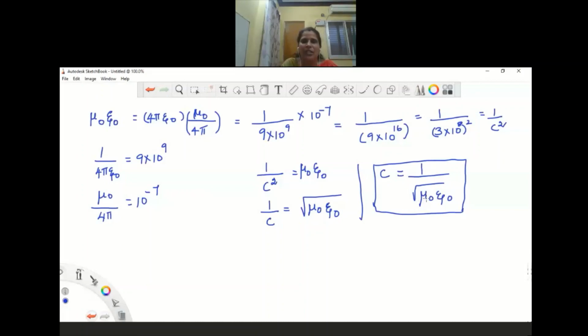In today's class, we discussed Biot-Savart's law and the expression given by it, which gives the relation between current and the strength and direction of the magnetic field.